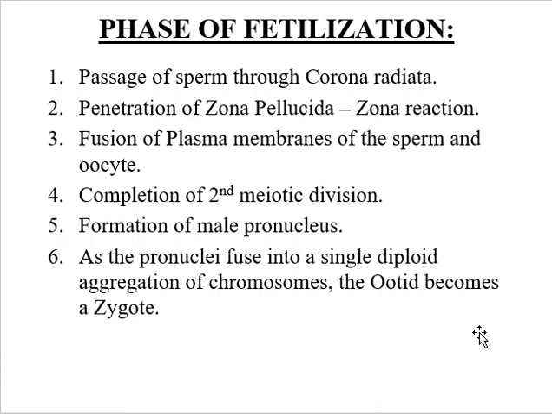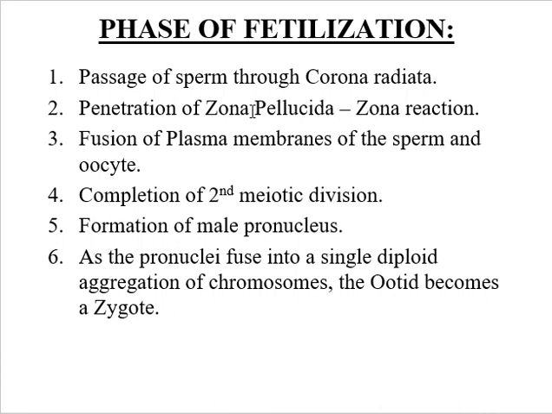Number 2 is penetration of the zona pellucida. The passage of the sperm through the zona pellucida is an important phase in the initiation of fertilization. So different enzymes are responsible, which are released from the acrosome: the enzymes esterases, acrosin and neuraminidase. It appears to cause lysis of the zona pellucida, thereby forming a path for the sperm to follow to the oocyte.